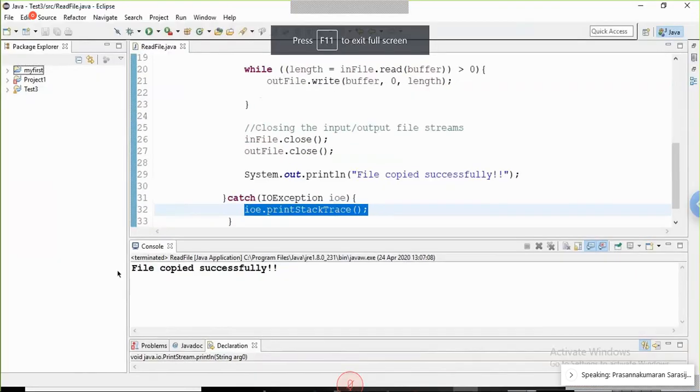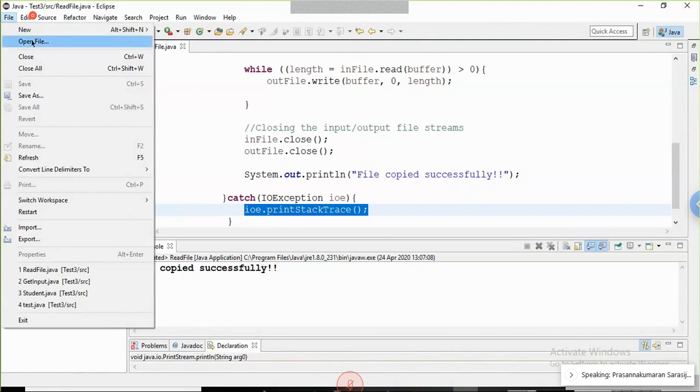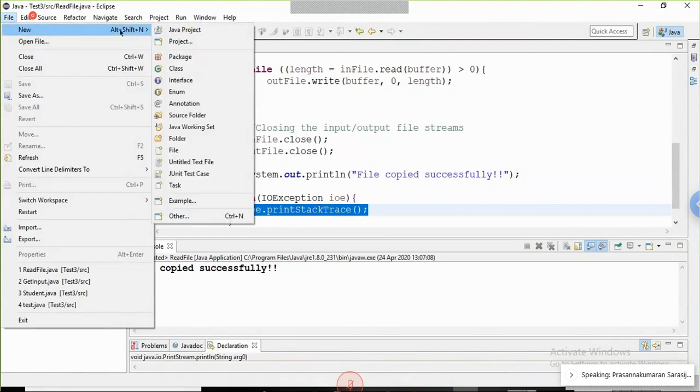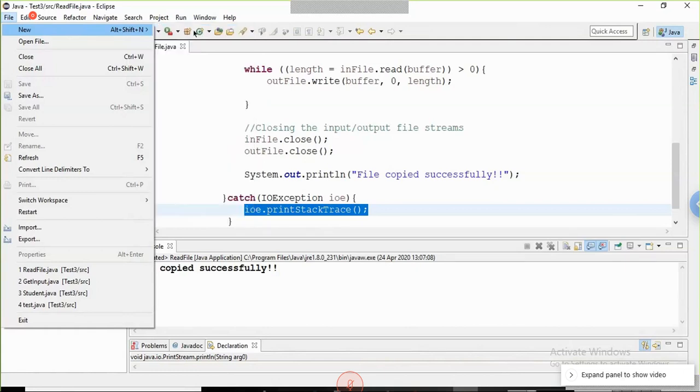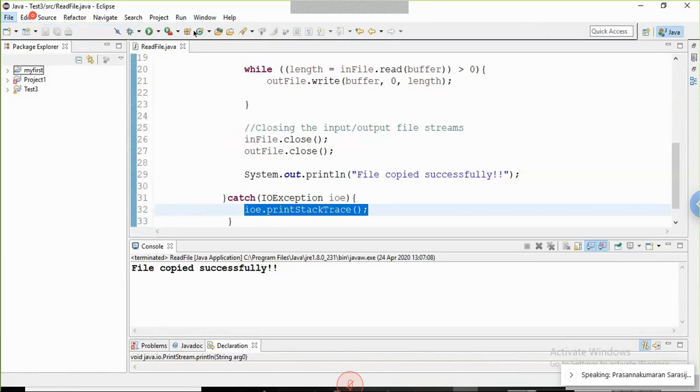Okay, just click on File, then create a new Java project. That is the first step. You can download Eclipse from the internet. See, always look on a trusted site.